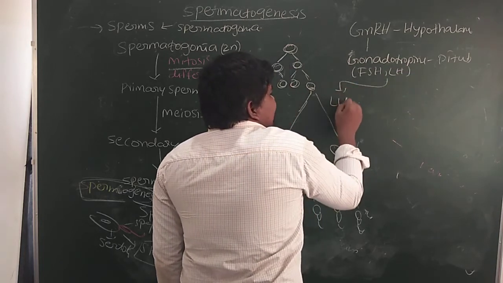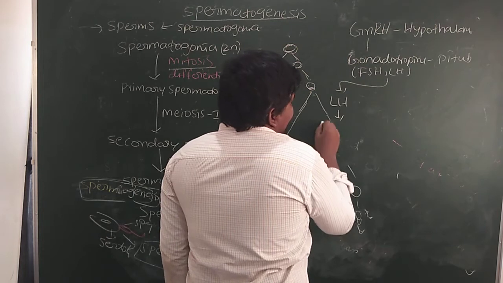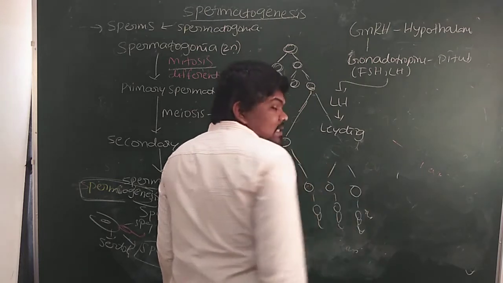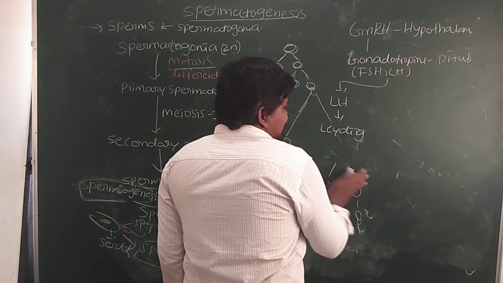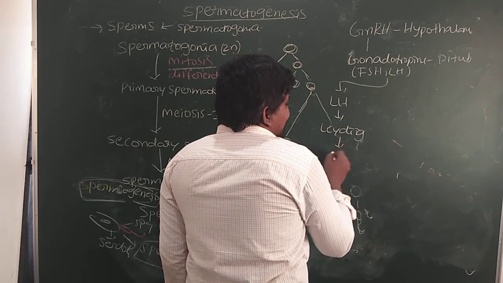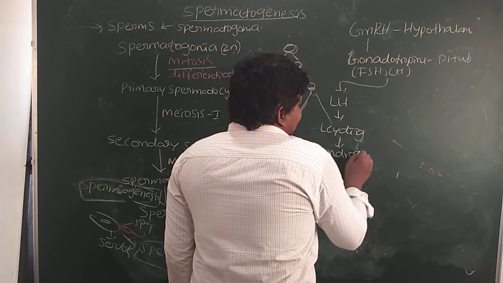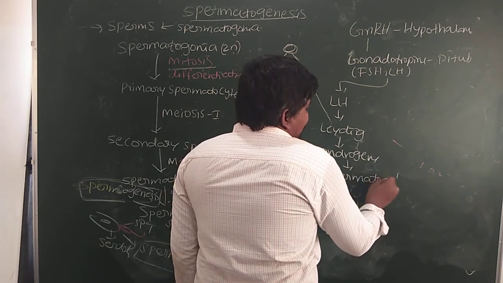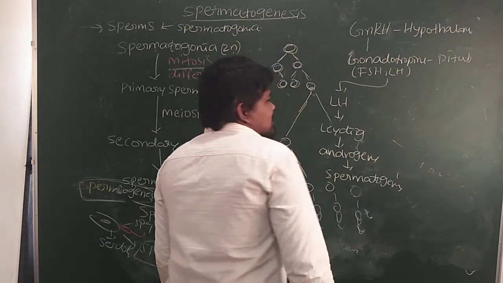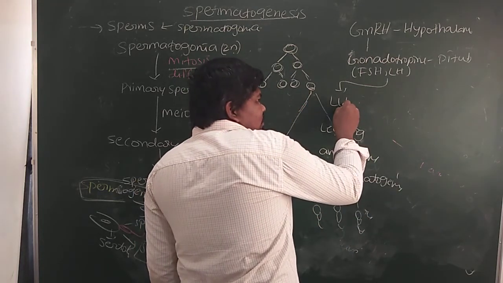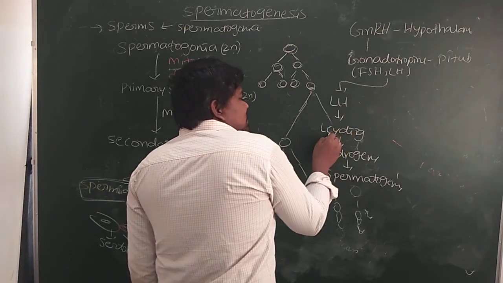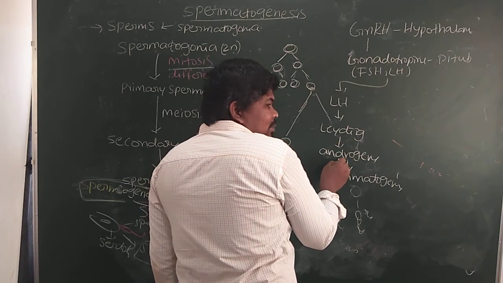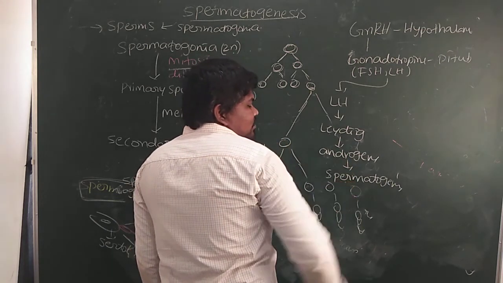Then LH acts on Leydig cells. Leydig cells are present inside the testis in the interstitial space. These Leydig cells produce androgens. These androgens are used for spermatogenesis. Spermatogenesis, as you already know, is the formation of sperms. That is the function of LH. LH means luteinizing hormone. It is one type of gonadotropin. First it will act on Leydig cells, and Leydig cells produce androgens. These are one type of male reproductive hormones. Again, those androgens are used for spermatogenesis.